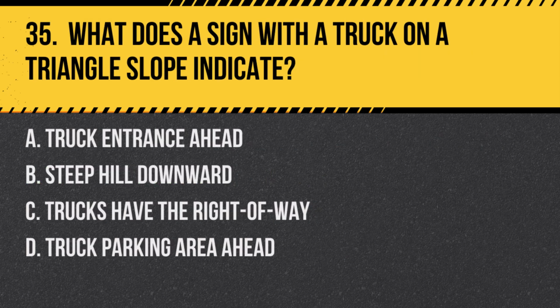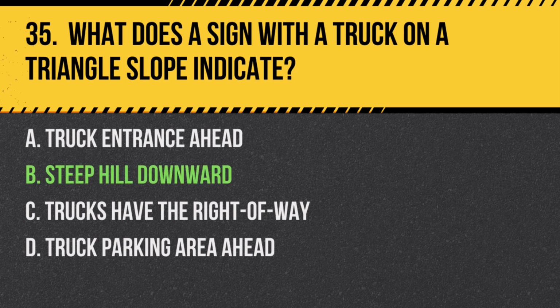Question 35. What does a sign with a truck on a triangle slope indicate? A. Truck entrance ahead. B. Steep hill downward. C. Trucks have the right of way. D. Truck parking area ahead.